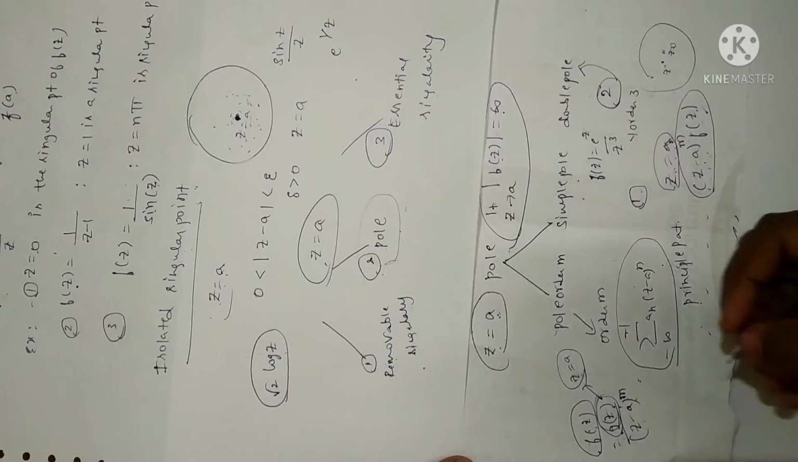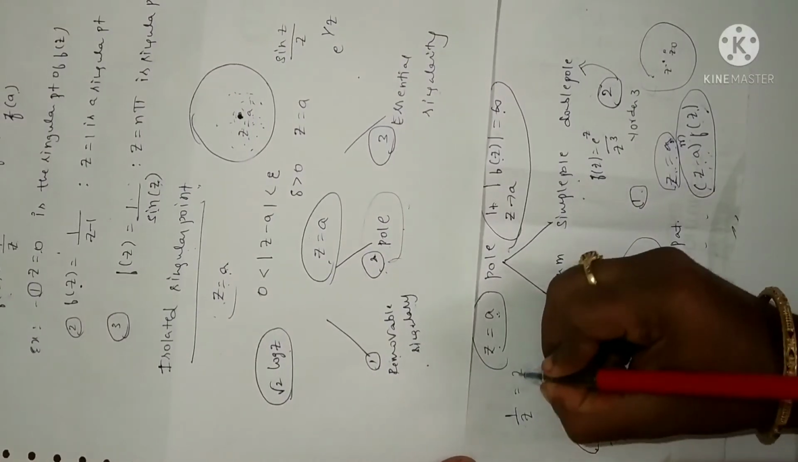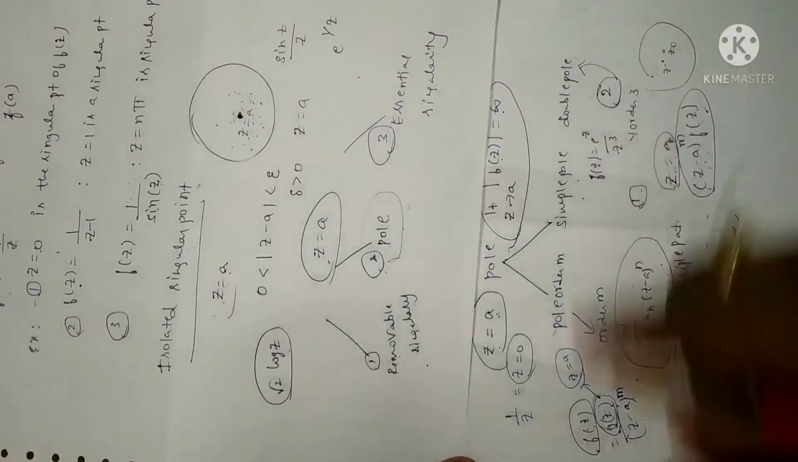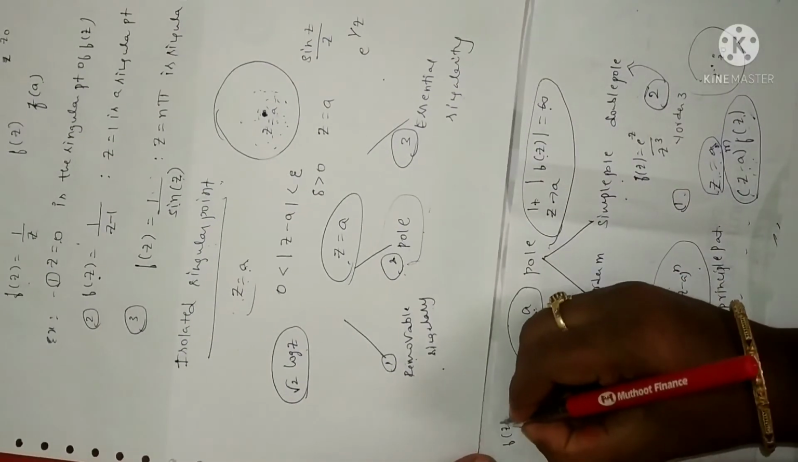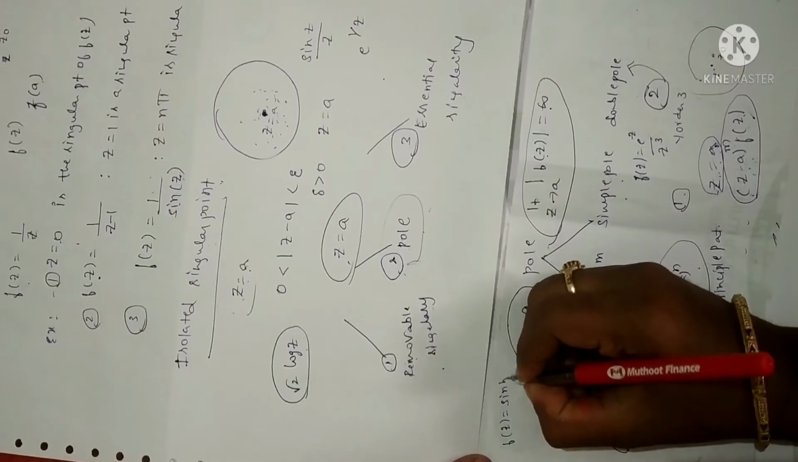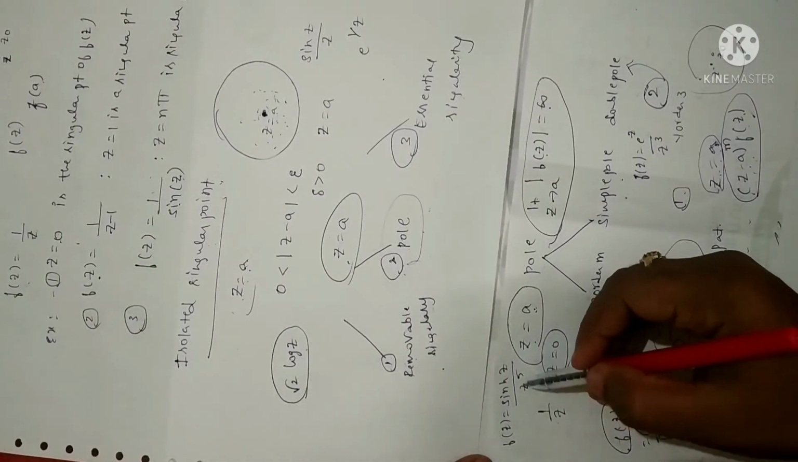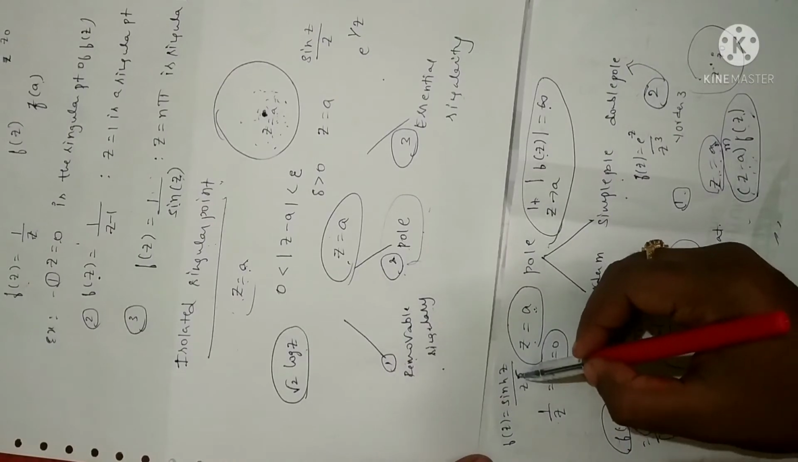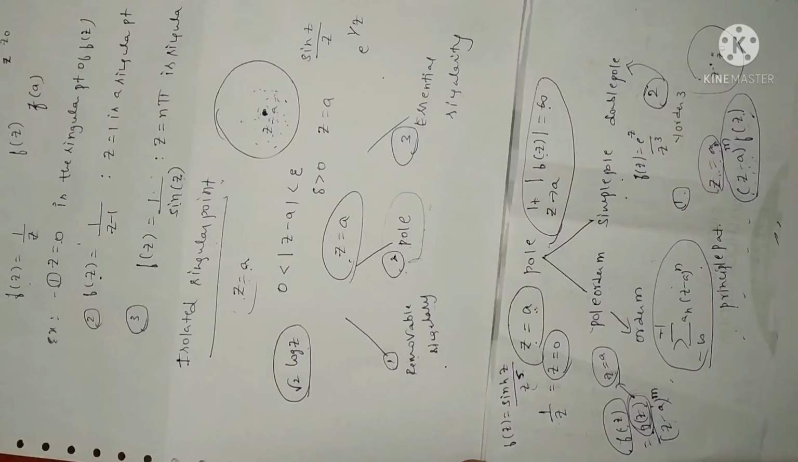Clear? I'll give you one more example. Suppose I have a function 1 by z. So z is equal to 0 is a pole of order 1. Fine. Suppose I have a function like f of z is equal to sinh z divided by z power of 5. If z is equal to 0, we say it is a pole of order 5. Why? Because z power is 5. So it is a pole of order 5. Hope the pole concept is clear.